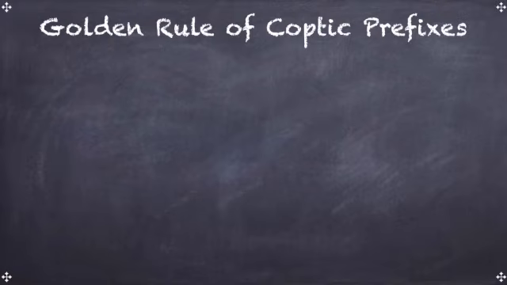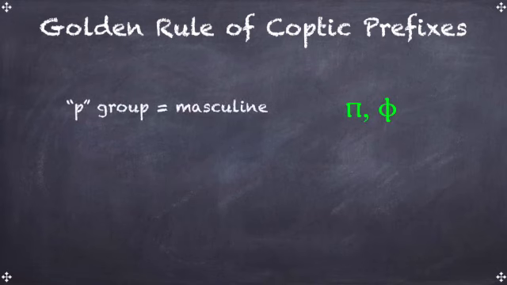There's a golden rule for all Coptic prefixes. The first is if a prefix starts with a P sound, and there are two letters that are considered P sound in Coptic, if the prefix begins with any of those two letters, then the noun that's coming after the prefix has to be singular masculine.